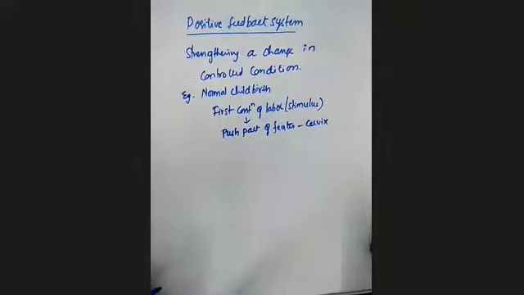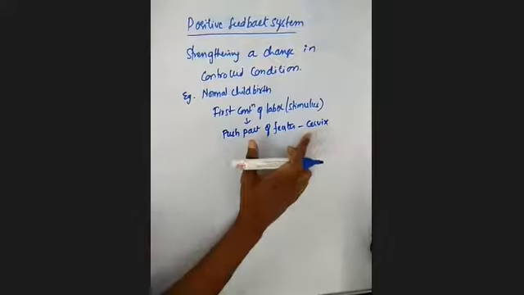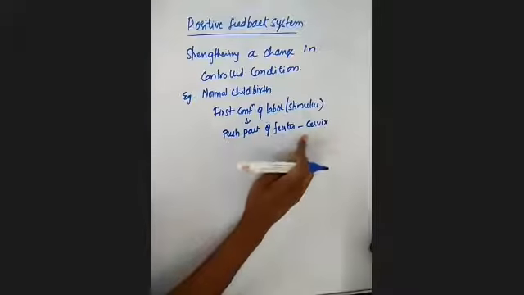What is meant by the cervix? It's the lower part of the uterus, which opens into the vagina.